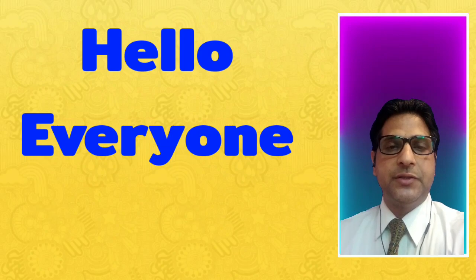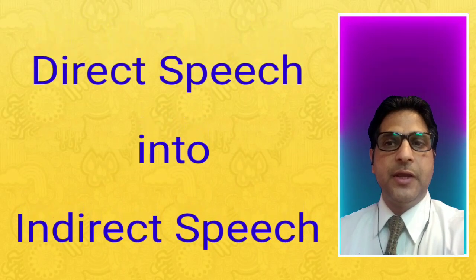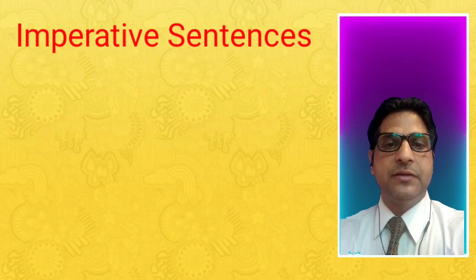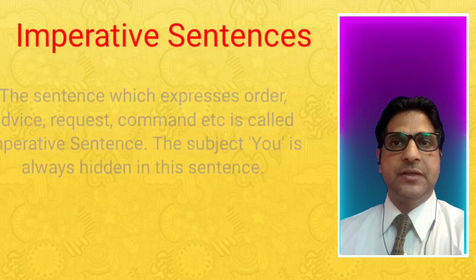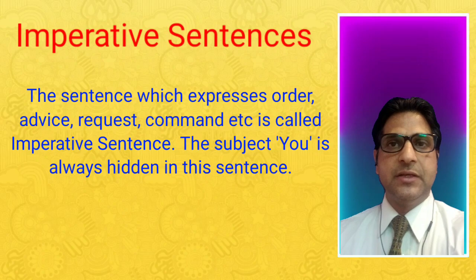In this video of narration, I am going to teach you how to change direct speech into indirect speech of imperative sentences. Let's start the topic without wasting time. Imperative sentences: the sentence which expresses order, advice, request, command, etc. is called an imperative sentence.